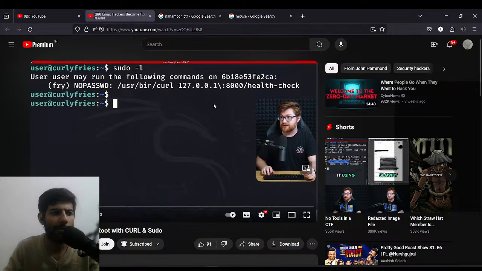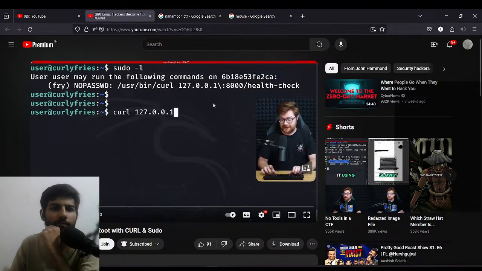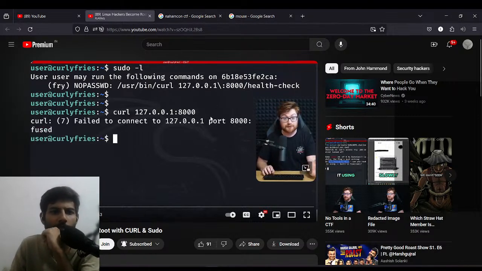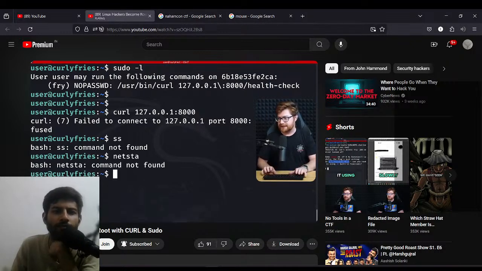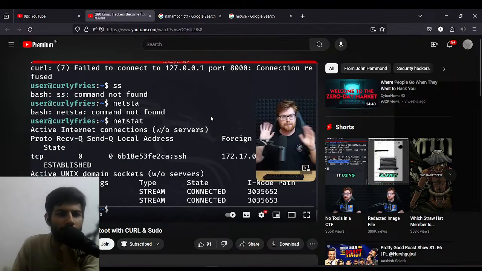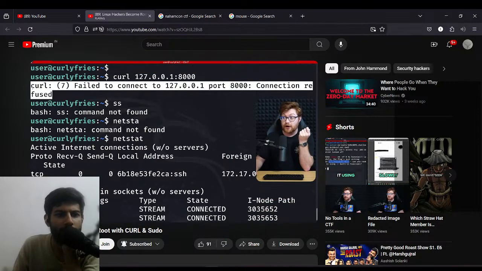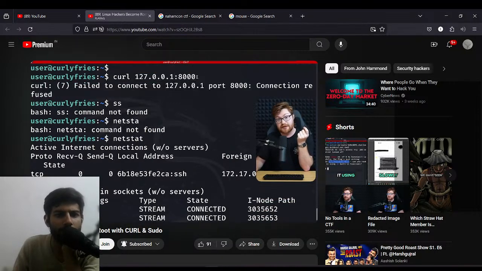So before we even run this with sudo, we could just straight up curl. Look, do we even have anything running on port 8000? No, in this case. I think we might be able to use ss or netstat. We don't have any of those installed. Oh, okay, I guess we have netstat because we're in an Alpine Docker container. But at the very least, we don't have a host actually being served, anything actually accessible on port 8000, because I intended you to just spin up your own HTTP server on port 8000.